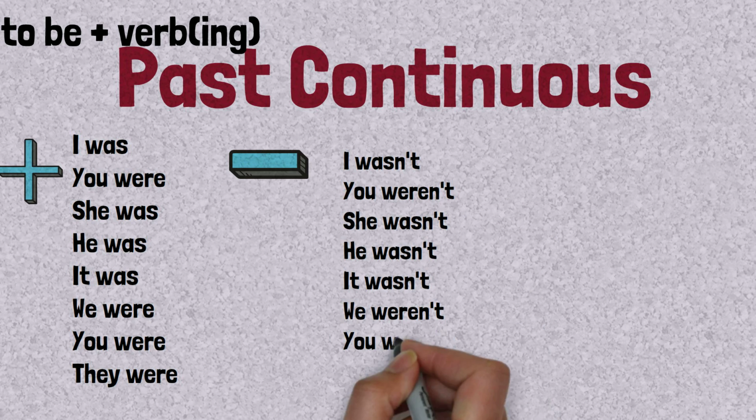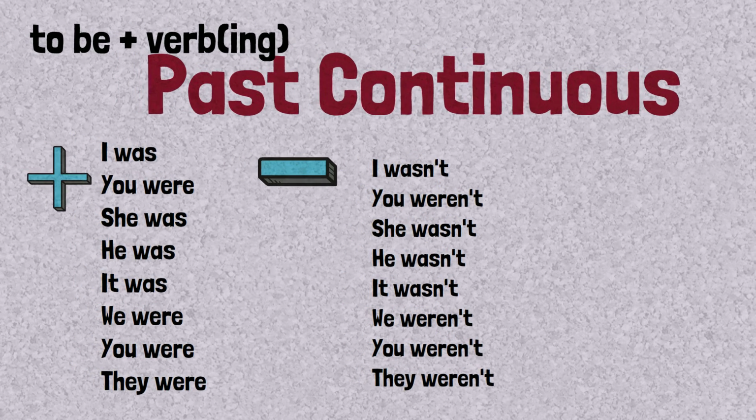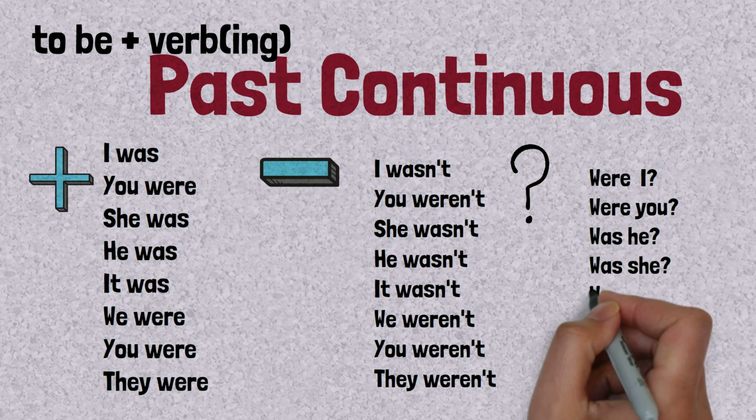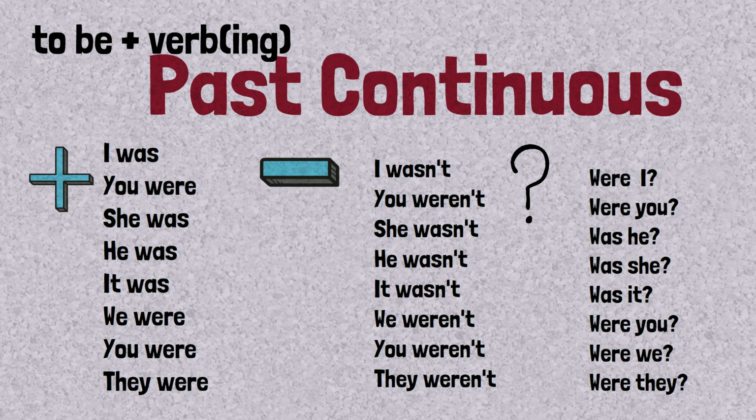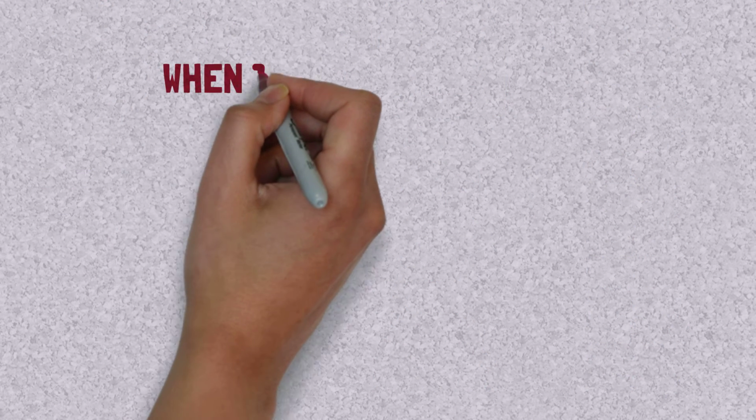To form negative sentences, we have I wasn't; we just add n't after was or were. To form questions, just put was or were in front of the subject.